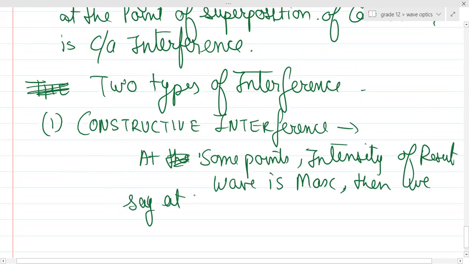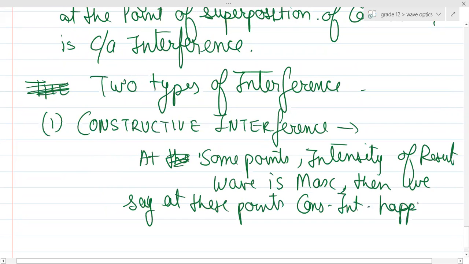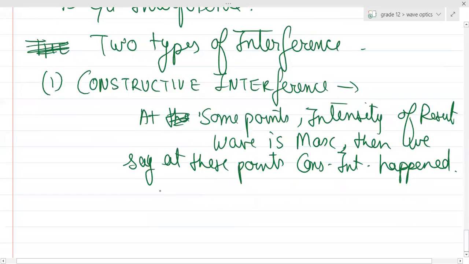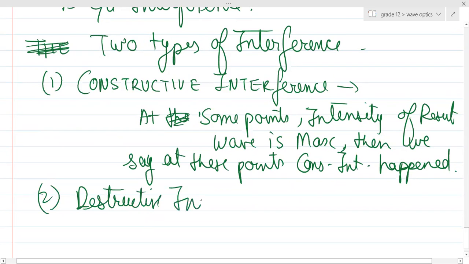When we say at these points, constructive interference happened. Yes or no? And similarly, don't worry, I'm just defining these things for you. I'm not doing anything mathematical as of now. And there are some points where